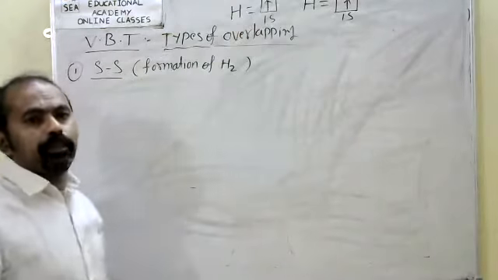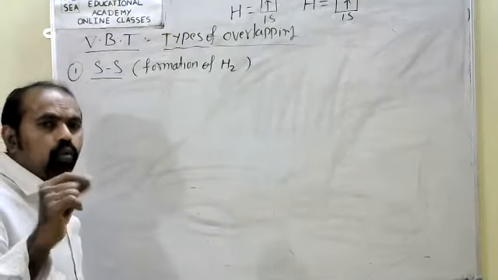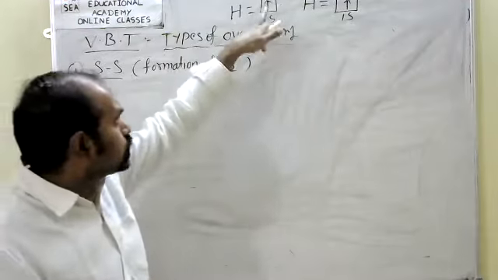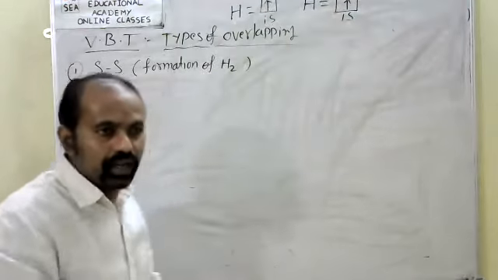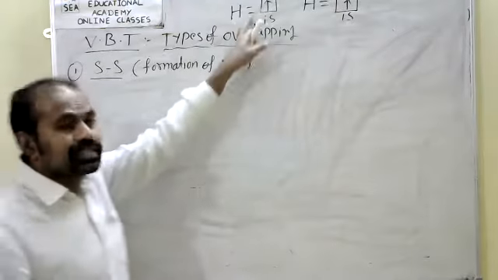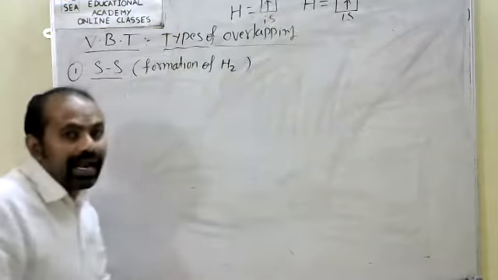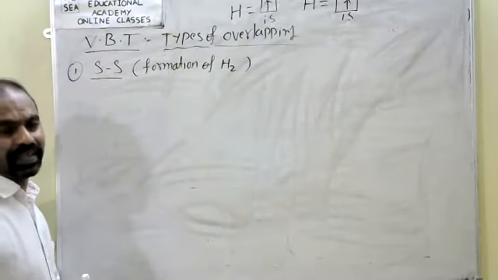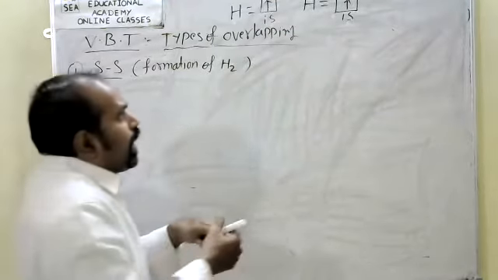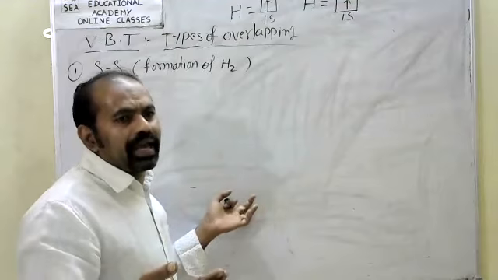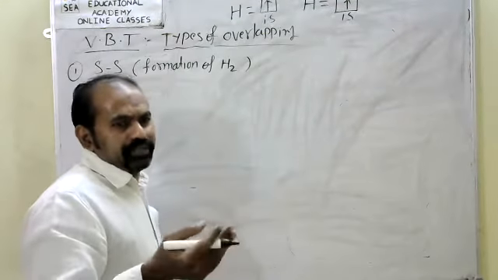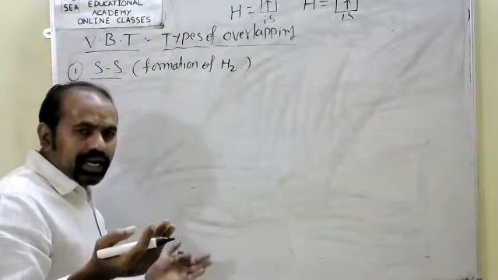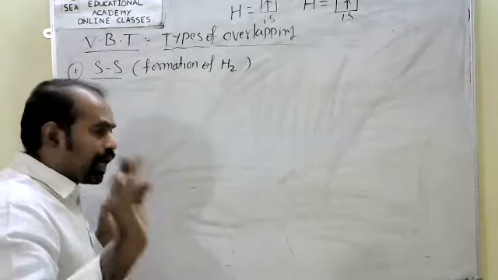The overlap between two half filled s orbitals of two atoms with the opposite spin. When these overlap, the electrons of the two atoms must have opposite spin. If I have taken opposite spin, that is called SS overlapping.